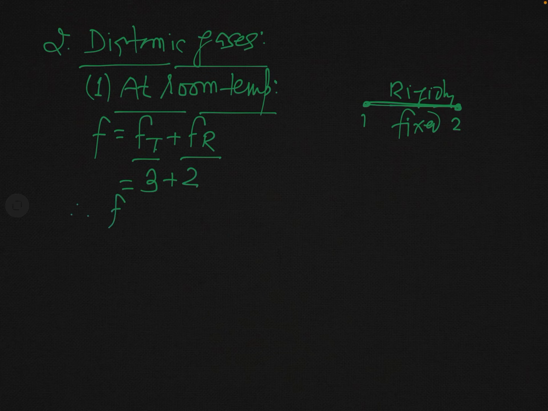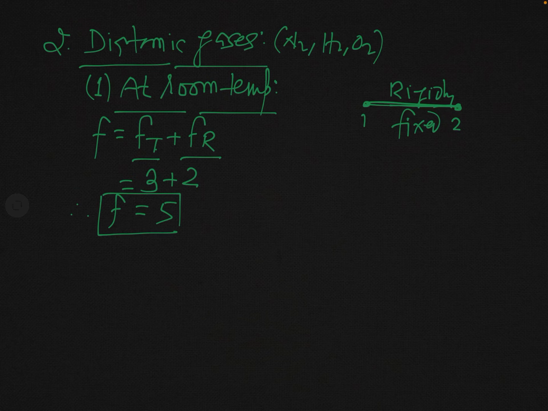So a molecule of a diatomic gas like N2, H2, O2 has 5 degrees of freedom, when the temperature is normal temperature, room temperature, not very high temperature. So F is equal to 5 in this condition.